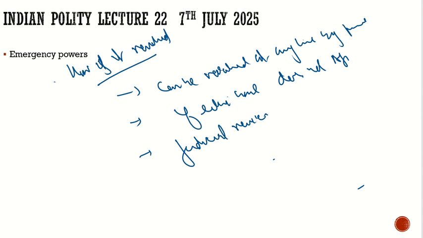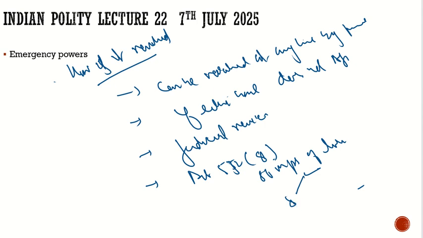And then we have the special power of the Lok Sabha under Article 352 clause 8. What are these special powers? If it is not revoked, then 50 MPs of the Lok Sabha will write either to the speaker or to the president, asking the speaker to have a discussion over the emergency, and the president to convene a session of the Lok Sabha.